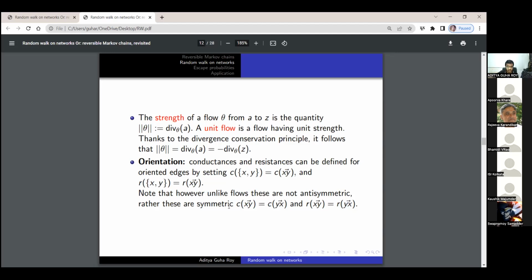And similarly for resistance. One should note that, unlike flows, these conductances and resistances for oriented edges are not antisymmetric; they are rather symmetric. One has C of the oriented edge xy is C of the unoriented edge xy, which is C of the unoriented edge yx, which is C of the oriented edge yx. And similarly for the resistance.